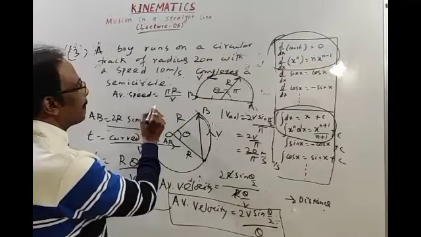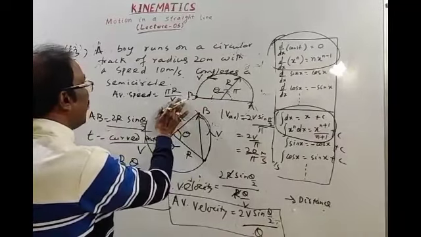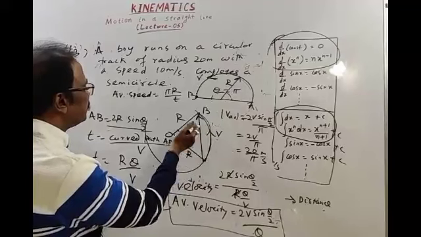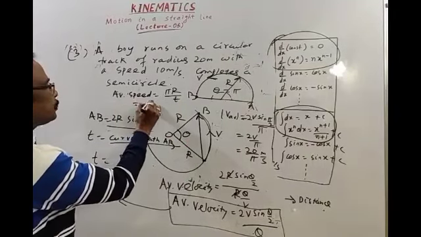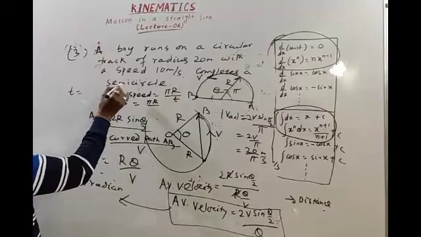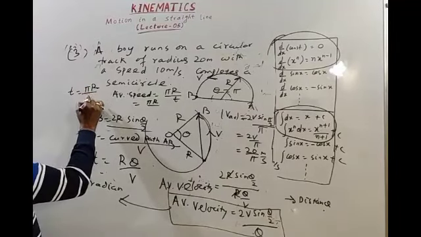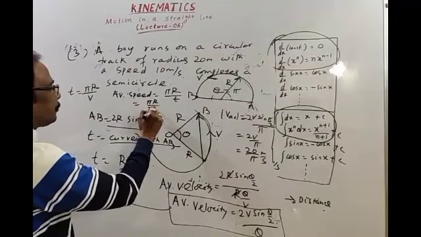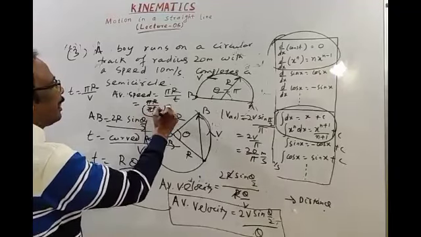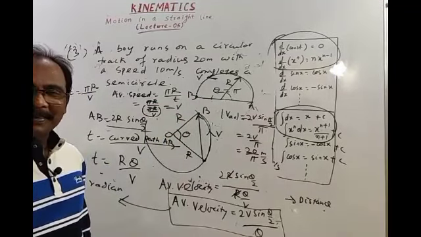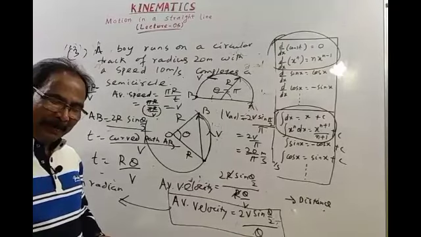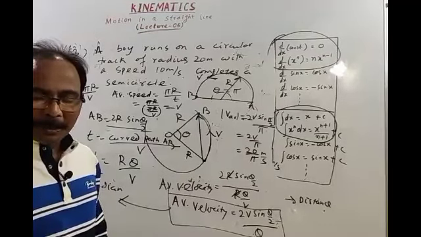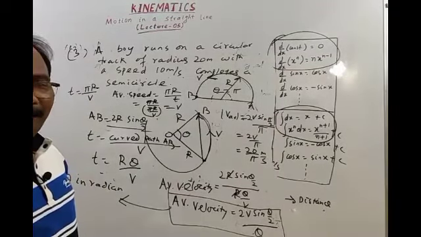We have not got the time, so we first get the time: time is distance by speed, which is pi r by v. In place of time, put pi r by v. Pi r cancels, and again the speed is v, meaning 10 meter per second. So no need to calculate. Average speed is equal to uniform speed. So these are the tricks. You must remember all the tricks in your mind for better and quick answers.